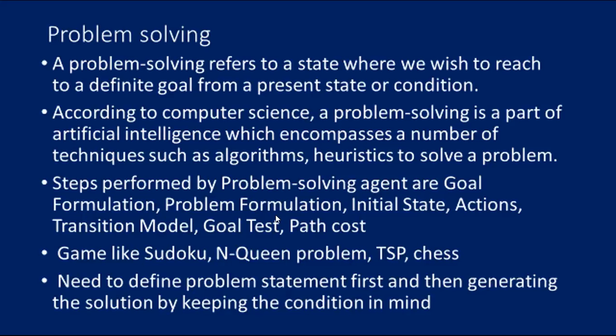One thing you should note here: the initial state, actions and transition model together define the state space of the problem. Implicitly, the state space of the problem is the set of all states which can be reached from the initial state by any sequence of actions. The state space forms a directed map or graph where nodes are the states, links between the nodes are actions, and the path is a sequence of states connected by a sequence of actions.